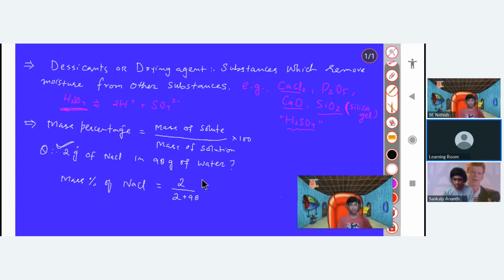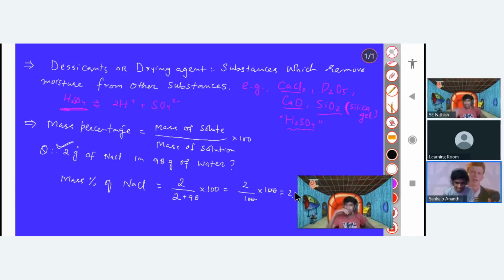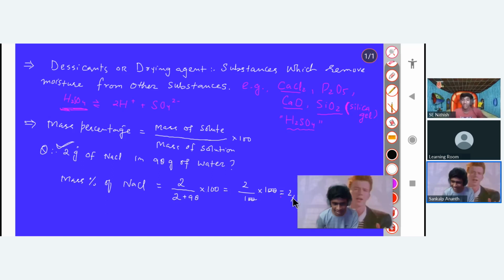So when I just multiply it, it will be 2 only. 100 and 100 will get cancelled, sir. It will come up to be 2, it will be 2. Yes, sir, 2%. You're saying the final answer is 2. What do you mean by 2?